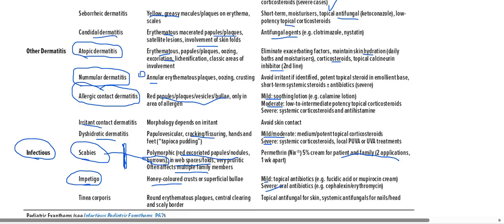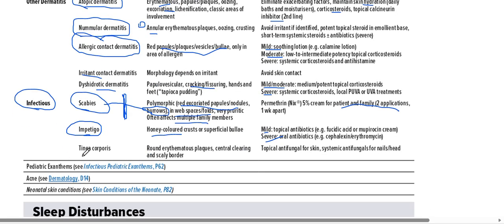Then the next rash here is tinea corporis. Tinea corporis, round erythematous plaques, central clearing and scaly border. So tinea corporis again, it will be a round reddish plaque, central clearing and scaly border. We give topical antifungals for the skin, systemic antifungals for nails or head.